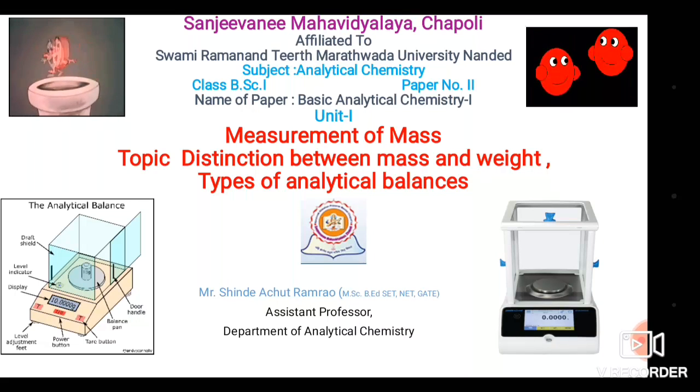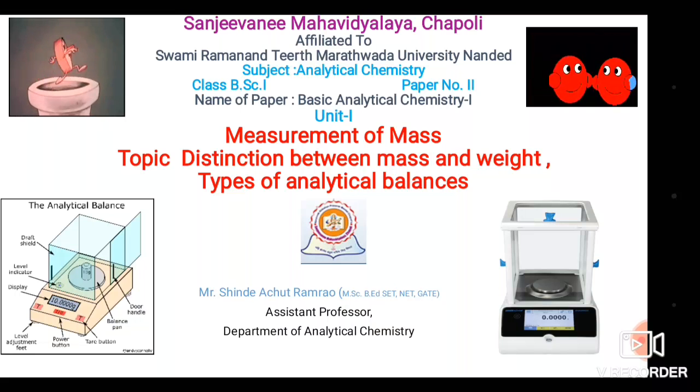In the last lecture, we learned about the first paper, the general concept of analytical chemistry, in which we covered the introduction to analytical chemistry and the role of analytical chemistry. Today we are going to learn about the first unit of our second paper, that is basic analytical chemistry.